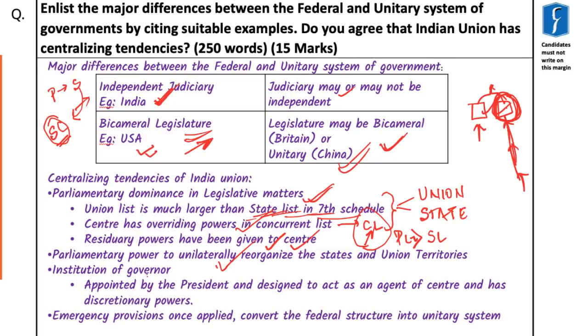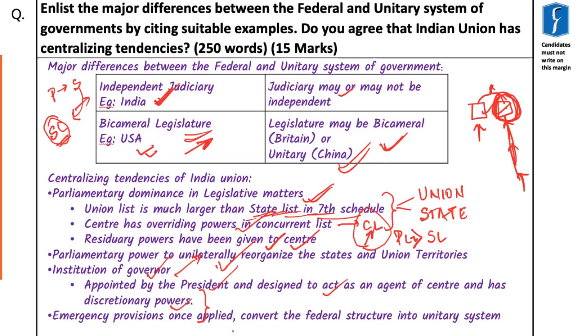Then of course the institution of governor is a big challenge to our federal structure, because she is appointed by the president and designed to act as an agent of the center and has huge discretionary powers. And hence almost all the commissions dealing with the center-state relations have recommended some kind of modification in the post of the governor and its powers.